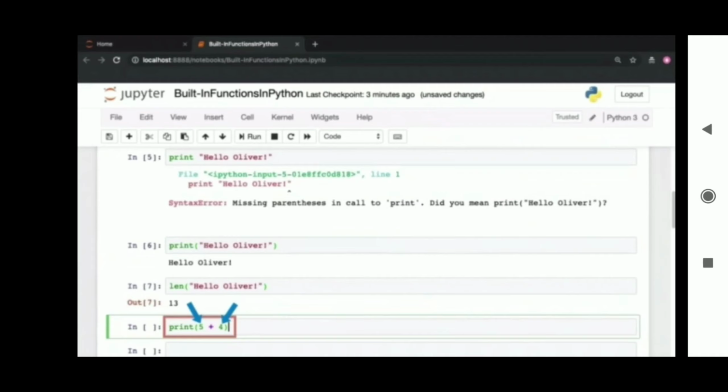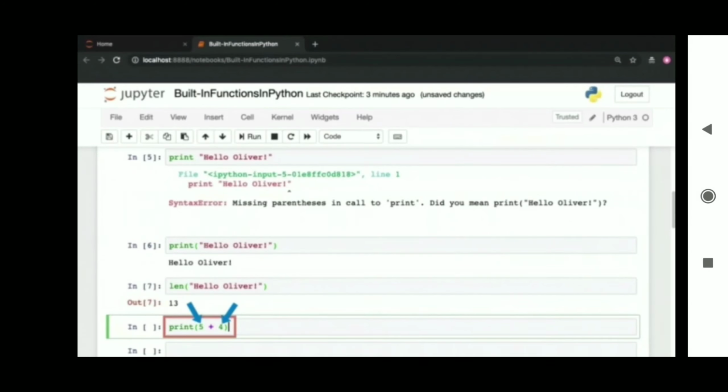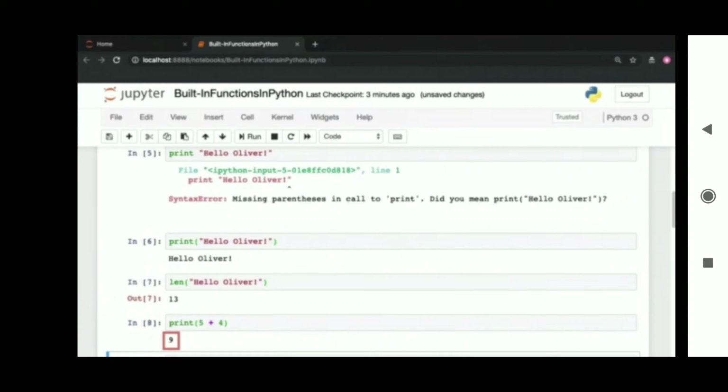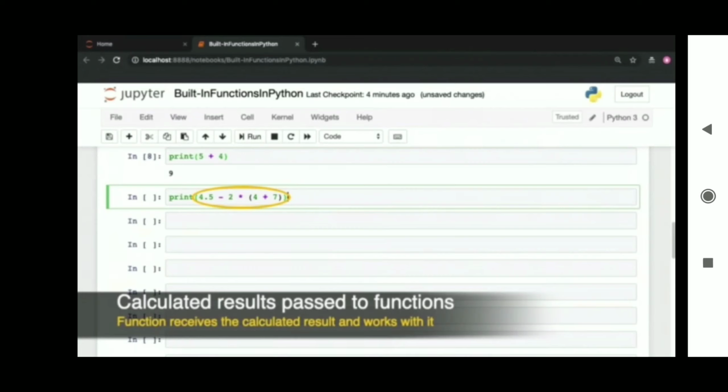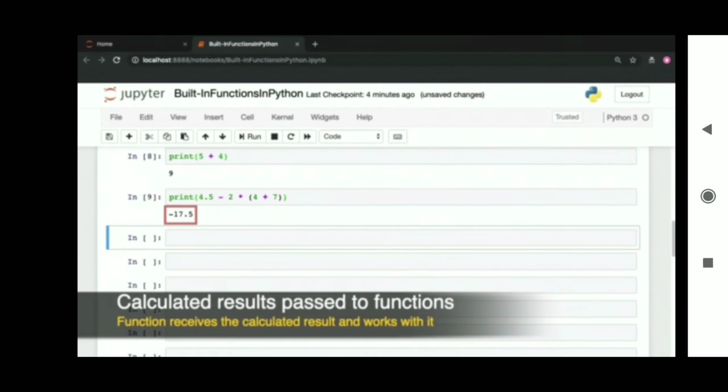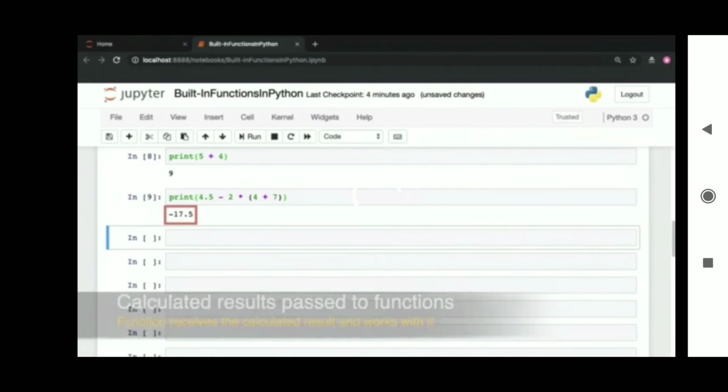We will now use the print function in a slightly different way. Say print 5 plus 4. What does Python do? Python will first calculate the result here. 5 plus 4, Python knows, is 9, and it will pass 9 to the print function. Let's say you call print and within the print brackets, you specify a complex calculation. The result of that calculation will be calculated first. That result is passed into the print function, and the print function will simply print the result out to screen.